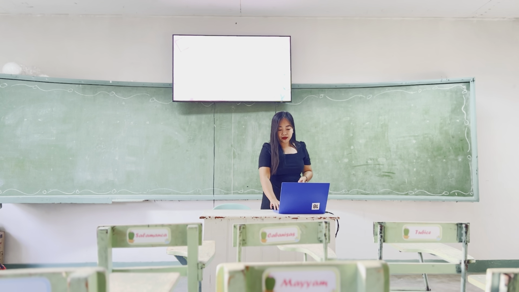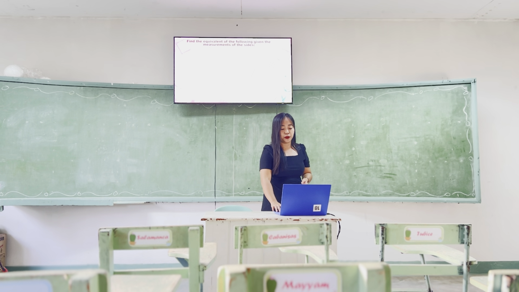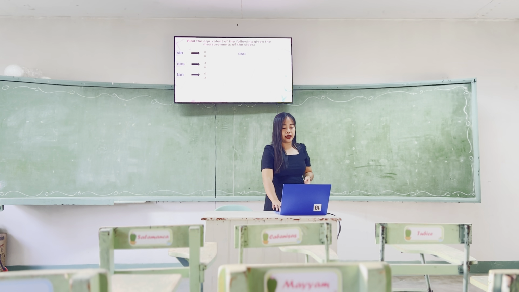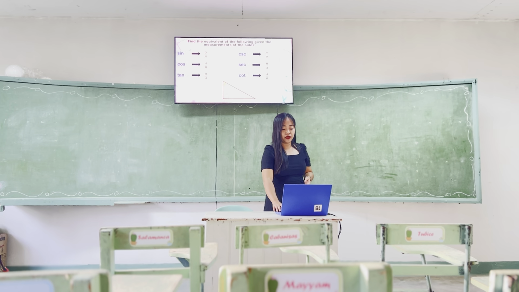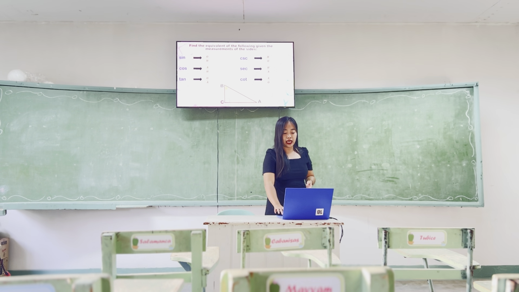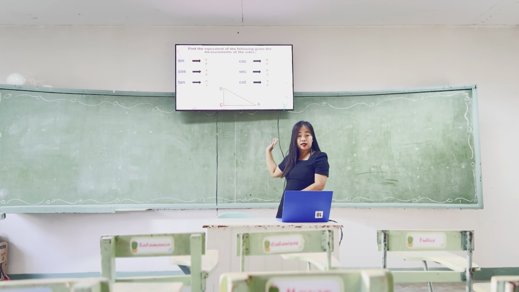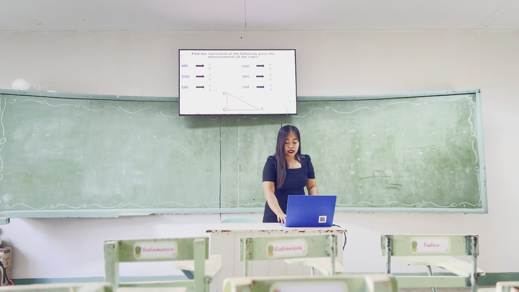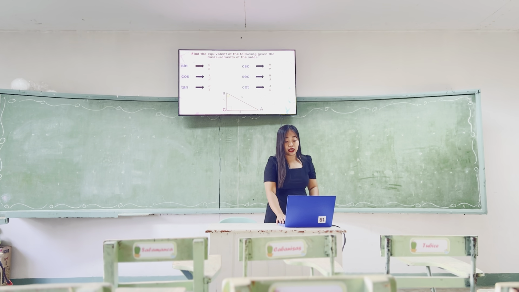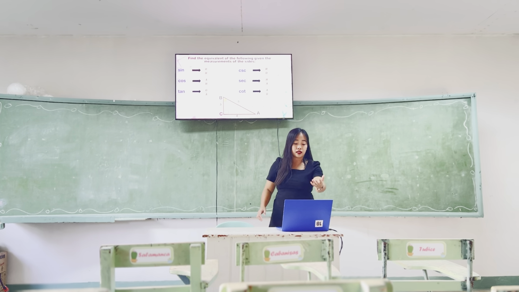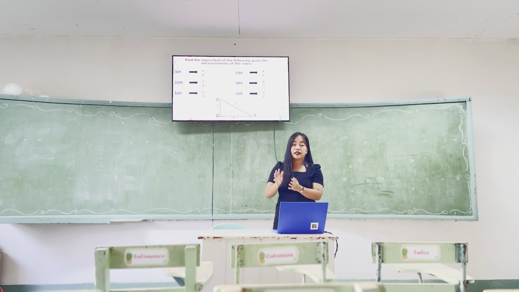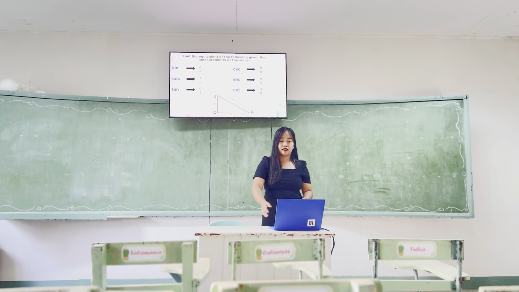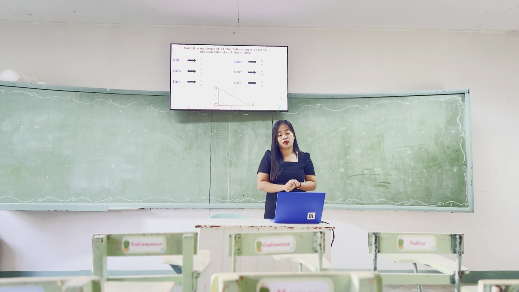Okay, very good. So now let us evaluate the following given the measurements of the sides. Okay, so we're going to find the equivalent of the following given the right triangle ABC with the reference angle of, what angle is the reference angle? Angle B. Okay, measurement of this side is 5, then 4, and 3. So I will be the one to answer the first part, and then the next part will be answered by you with your pair. Okay? Did you understand? Very good.